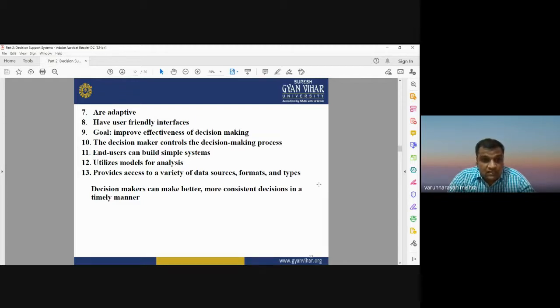It utilizes models for analysis and also provides access to a variety of data sources, formats, and types. So decision makers can make better, more consistent decisions in a timely manner. When you use a decision support system, it makes it easy for you to make any decision. It makes you capable of making better, consistent decisions in any kind of real world problem.